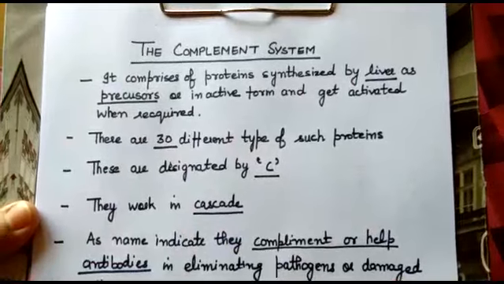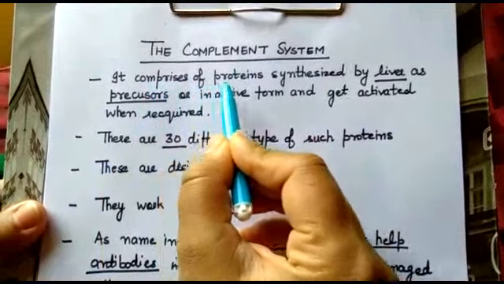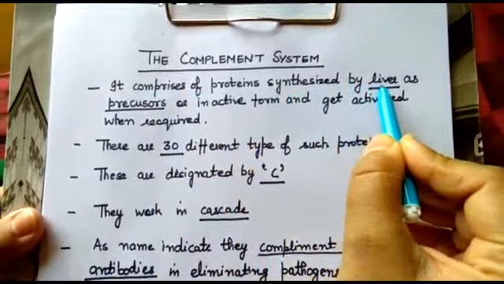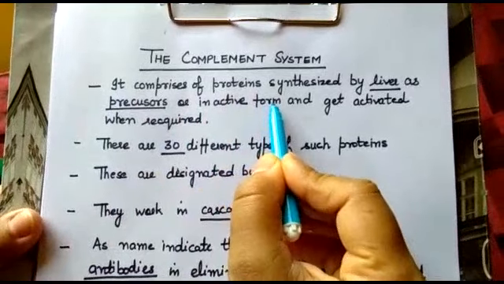Now coming to its functions, there are mainly three functions: inflammation, opsonization, and cell lysis. Now let's discuss it in detail. Please see here, complement system. It comprises proteins synthesized by liver as precursors or inactive form.